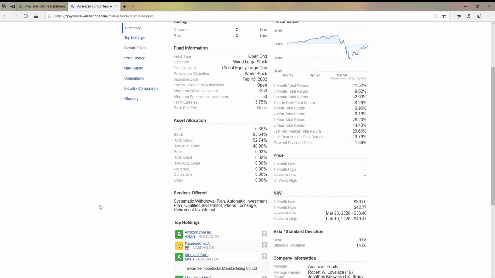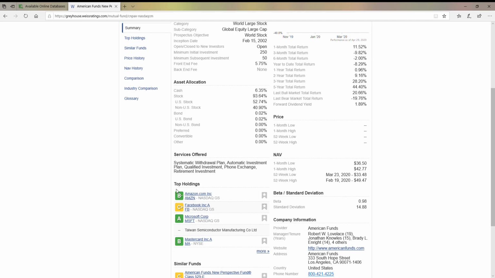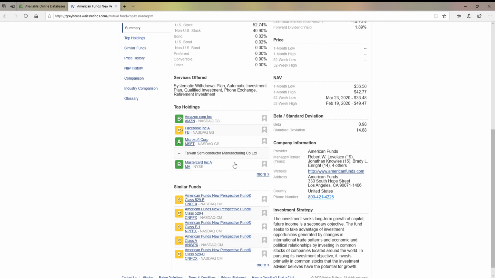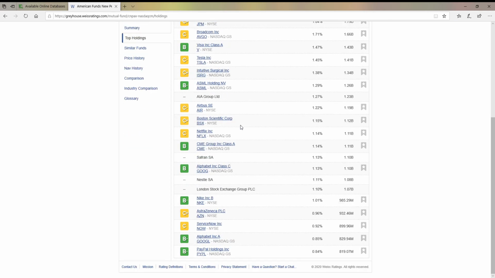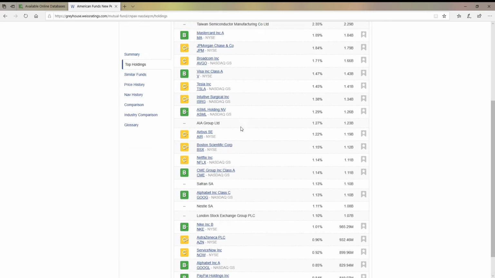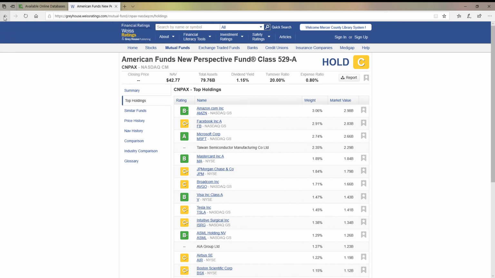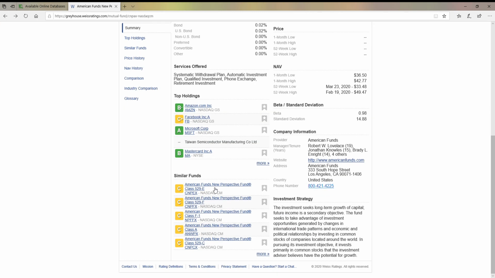So as I scroll down, you'll see that there is a top holdings. So in our asset allocation, we do have stocks in here. We have very few bonds. And there's cash. So what you're going to be looking at is in the top holdings, you're going to see what particular stocks this particular fund has invested in. And if I want to click more, I'm going to get the complete list of what's held by this particular mutual fund.